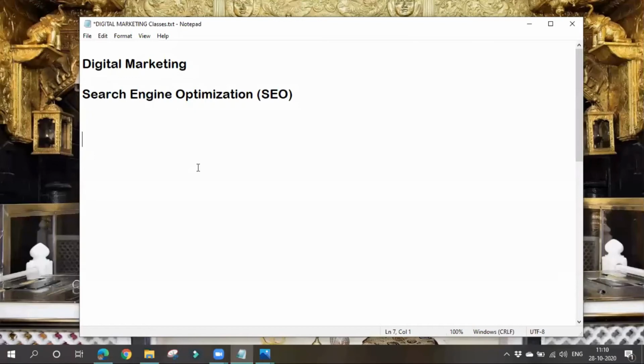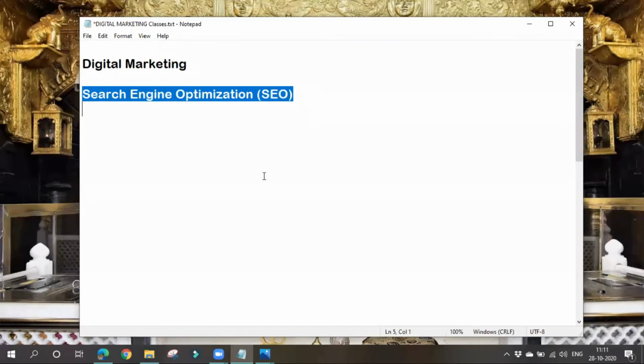Hi friends, in previous classes we have learned how to design a website by making use of WordPress. We learned how to design a website, an e-commerce site, and a blog. So this is all related to designing, web designing. Actual marketing starts with SEO, which is known as search engine optimization.